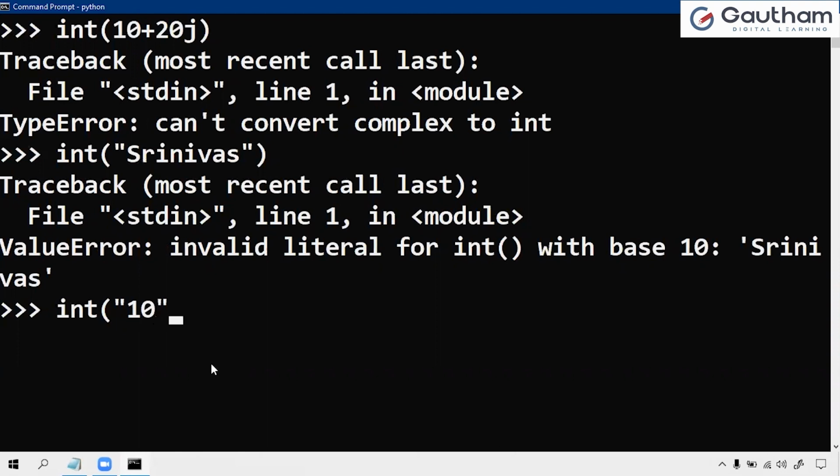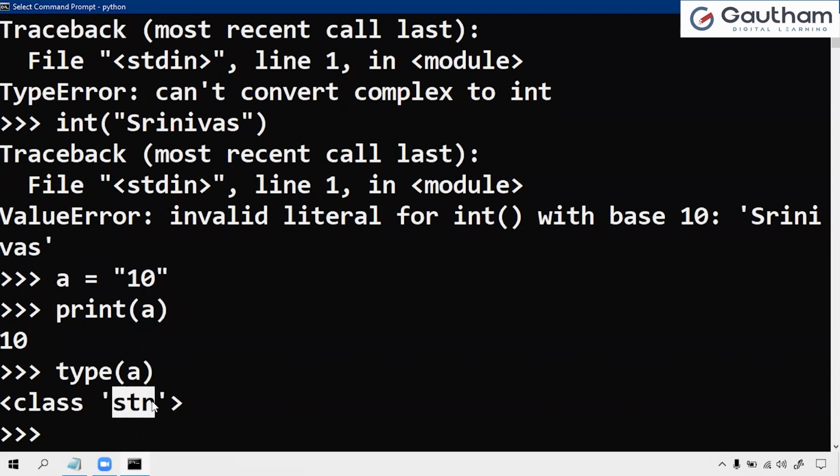I am taking the integer 10 in the form of decimal. If I take it like 10.0, it comes under float again. So I am taking only 10 in the form of decimal. Now if you take 10 in double quotes, a equals "10", and print it, it returns 10, but we will not understand whether 10 belongs to integer or string. Whenever you check the internal storage of this a, then only can we identify that it belongs to string. Now the 10 is a string.